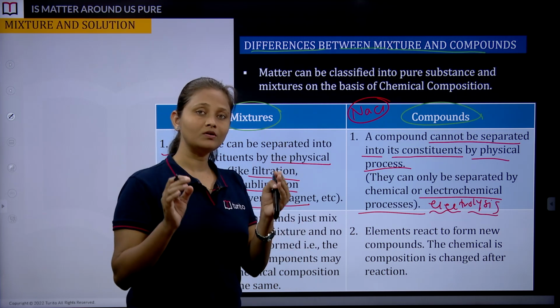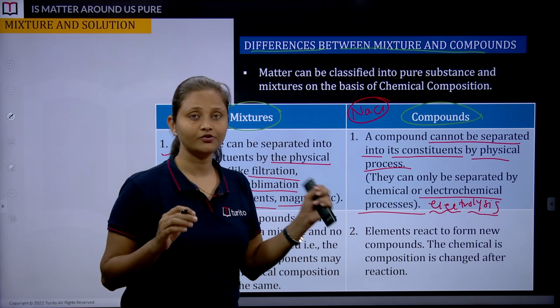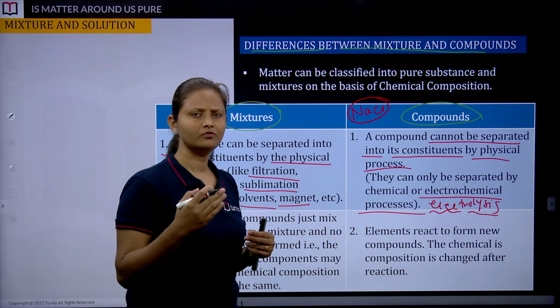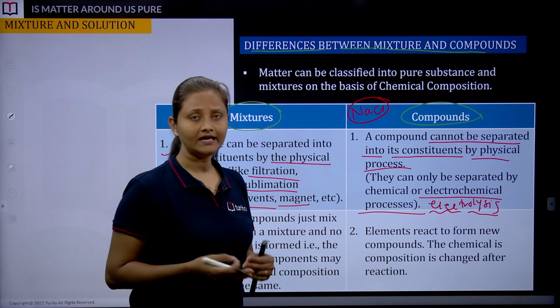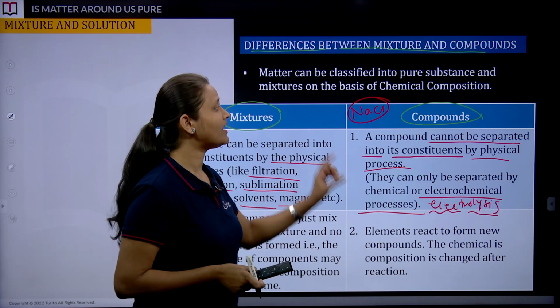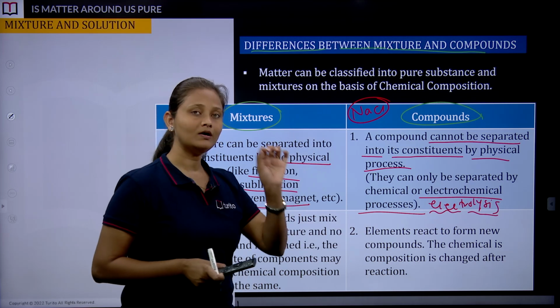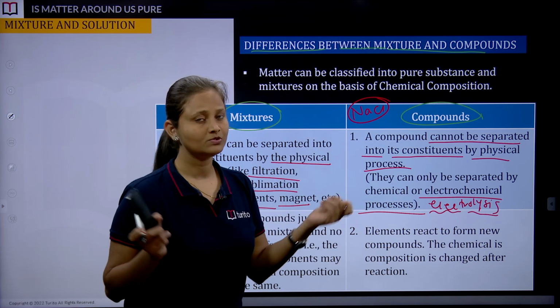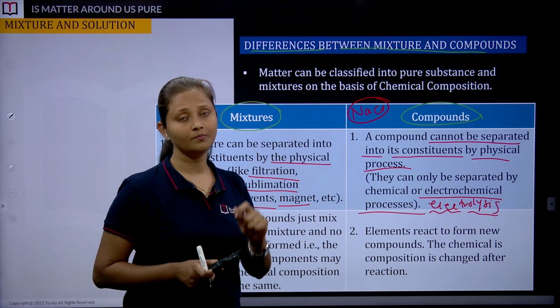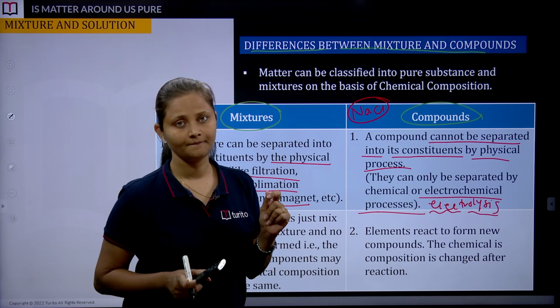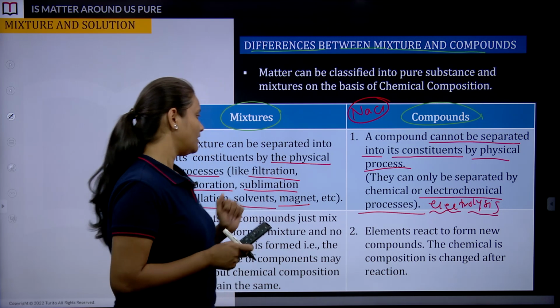It has its own detailed chemistry, electrochemistry, which we are going to learn in higher grades. But as of now, try to understand that we cannot separate the constituents of compounds very easily. We need proper chemical processes. Followed? Let's move ahead.